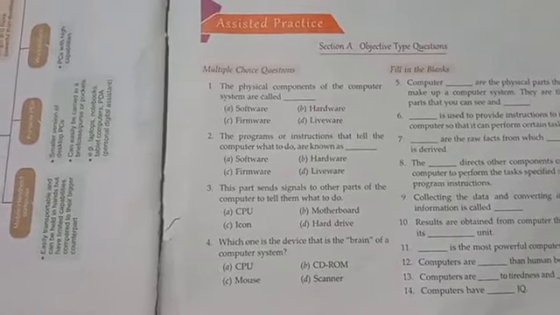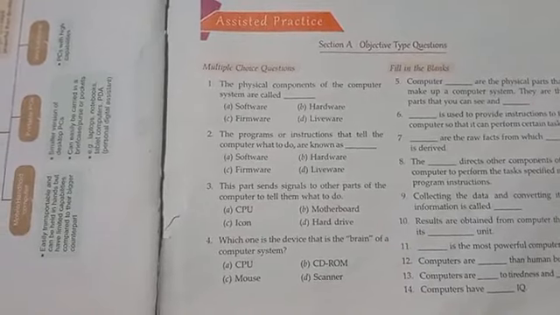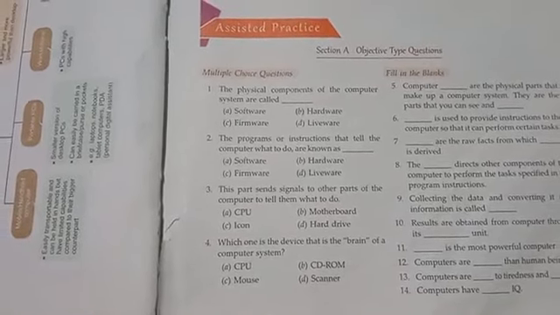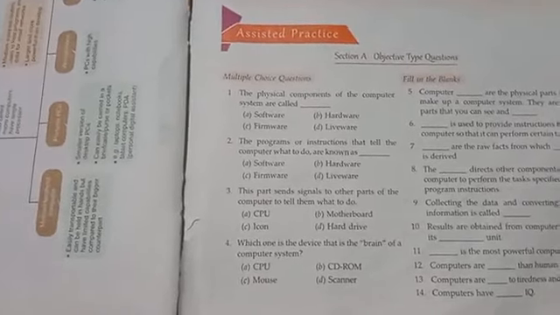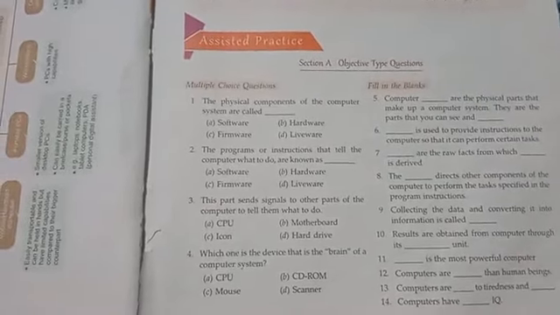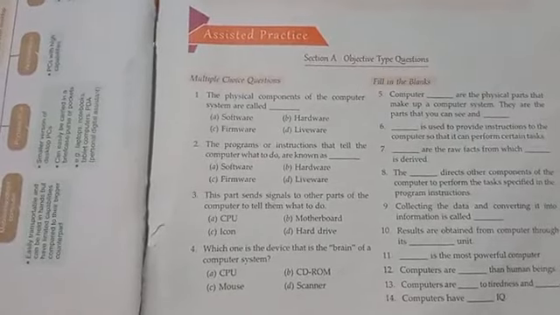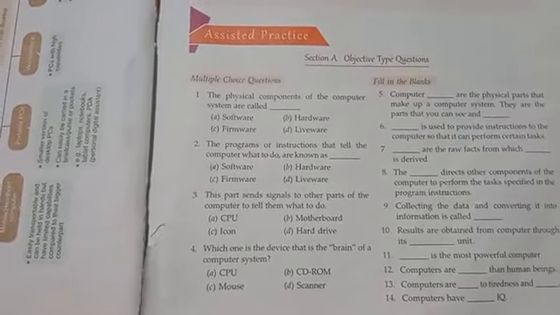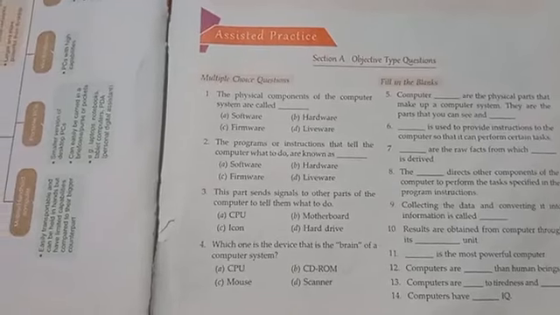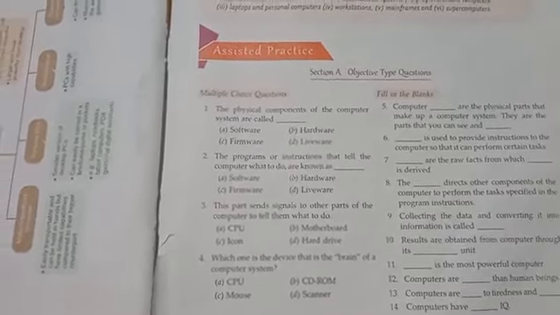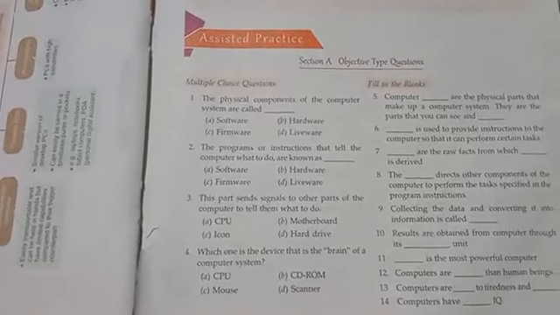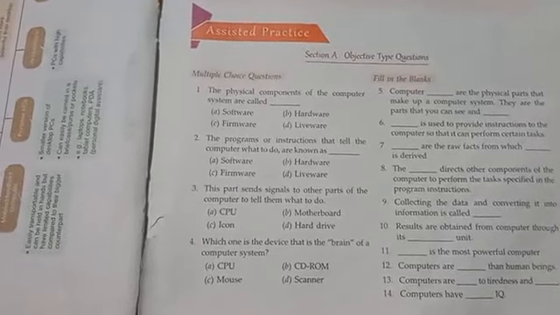Which device is the brain of the computer system: CPU, CD-ROM, scanner, mouse? If you study this chapter, you can easily write the answer. The first one, CPU, is the answer. Then, computer dash are the physical parts that make the computer system, the parts you can see and touch. That is called hardware. This type of question is asked in the exam, so study all these answers also.